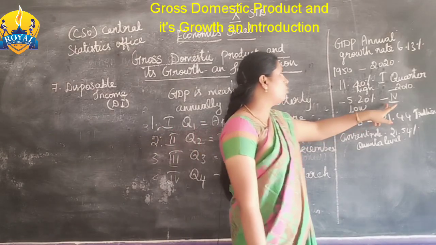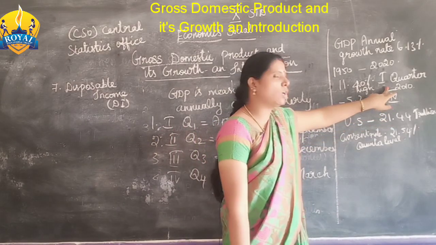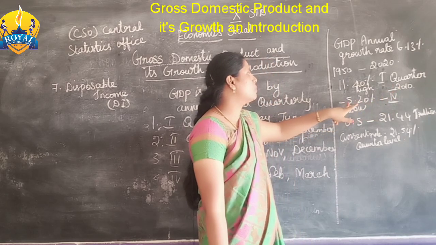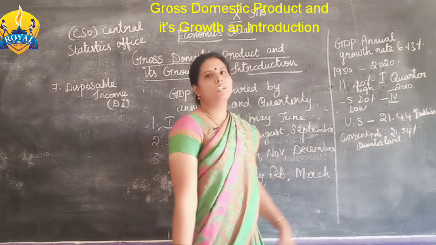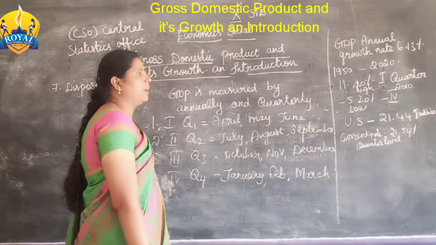In that fourth quarter of the same year 2010, it was -5.20%, that much decreased in that year.